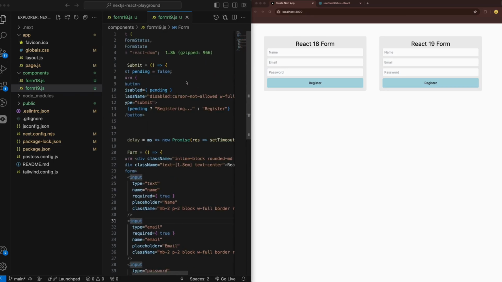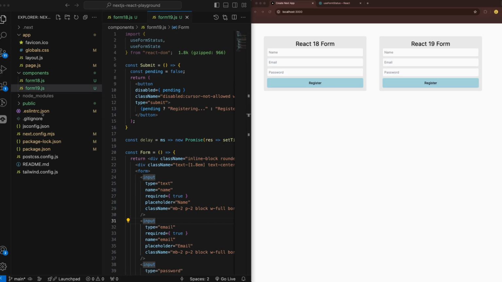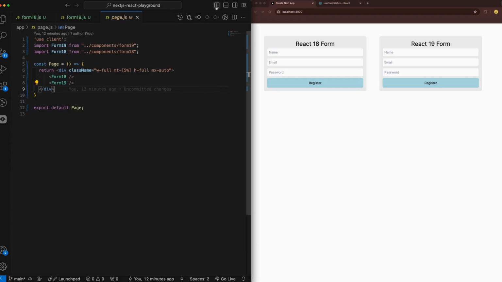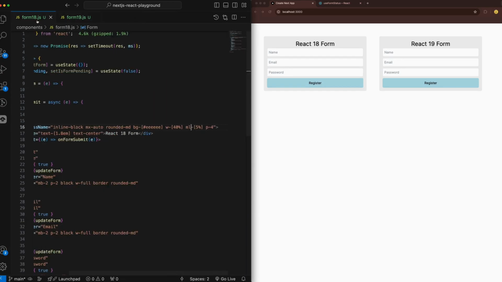Okay, so here I have a Next.js application and two components. One is Form 18, which is React 18, and one is Form 19, React 19, obviously, and a page which only has these two components imported, and as you can see, they're already rendered on the right-hand side. If I collapse this, I'll show you the two components.